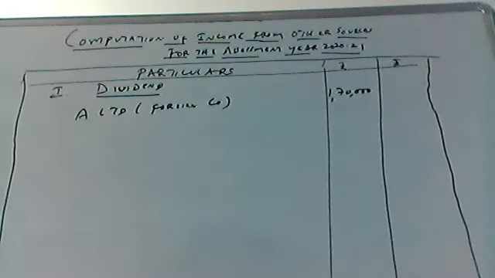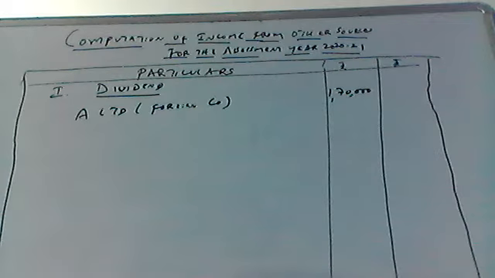Then interest paid on loan for purchasing the shares is 10,000. That means any interest you are paying on loan to buy the shares of a foreign company is allowed as deduction under section 57. So this 10,000 we should write under deductions under section 57.